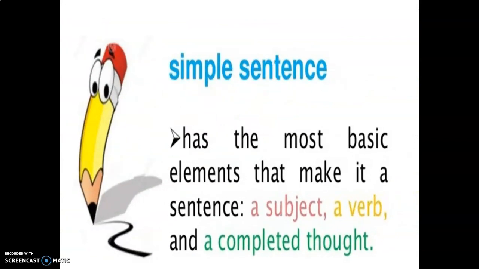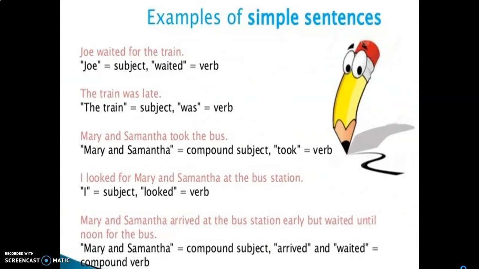First of all, we understand the simple sentence. What is meant by a simple sentence? It has the most basic elements that make it a sentence. If you make one sentence, the important main things are first a subject, second a verb, and next a completed thought. That is one completed sentence, and this is called a simple sentence. Here are examples of simple sentences.